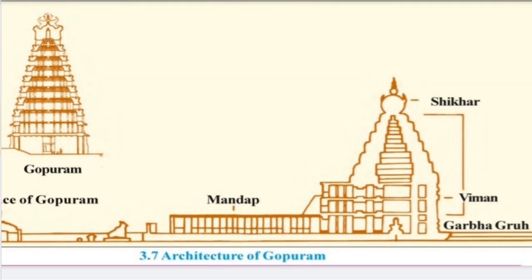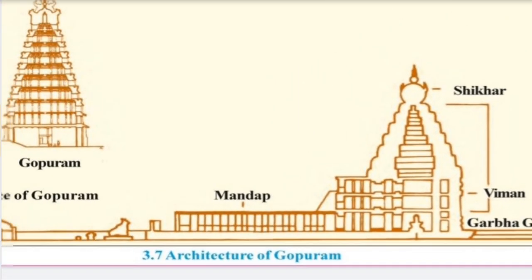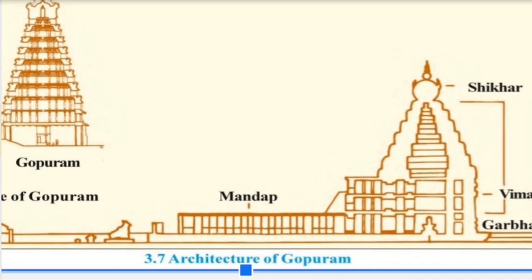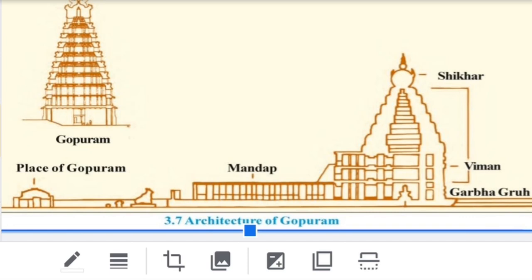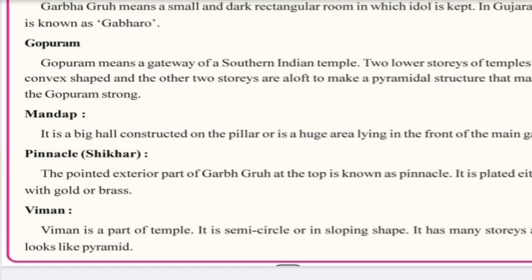The next important part is the Viman. As you see in the picture, this encircling part is known as a Viman. Shikhar means the topmost part of the temple, that is the pinnacle. Shikhar is the top exterior part of the temple, and inside, where the idol of a god or goddess is kept, is known as the Garbhagruh, the innermost part of the temple. These are the features that I have told you just now.